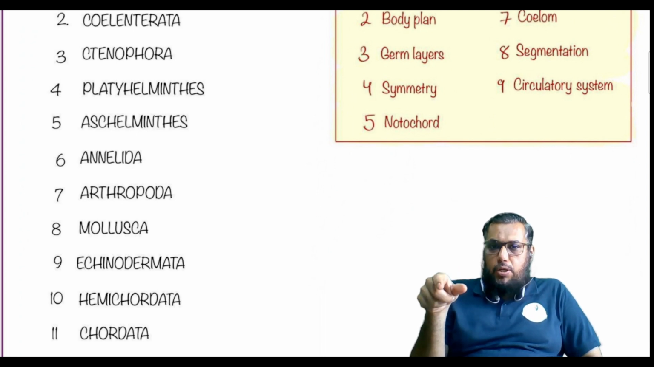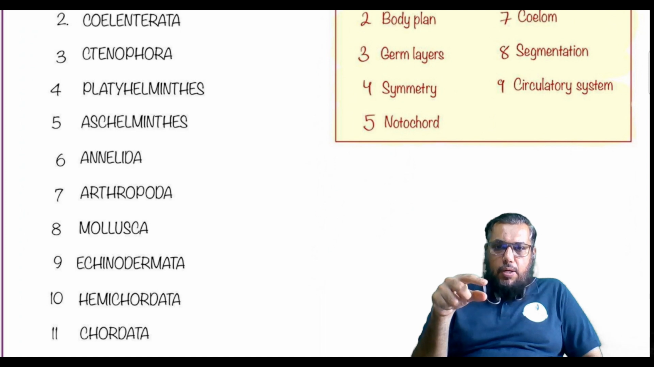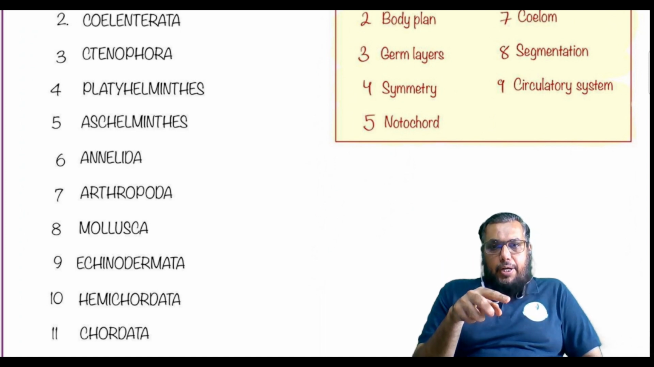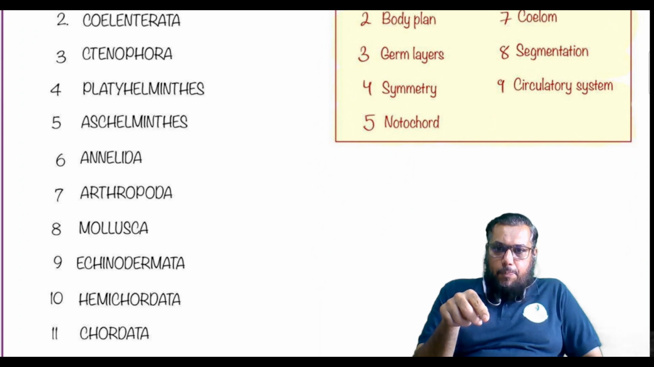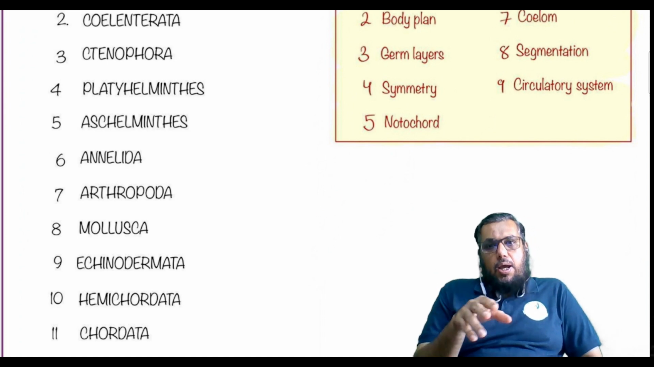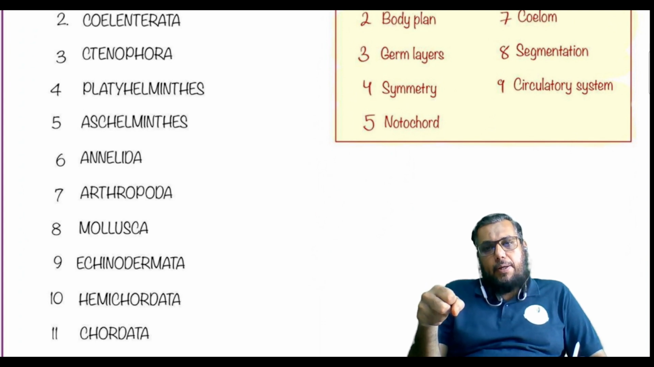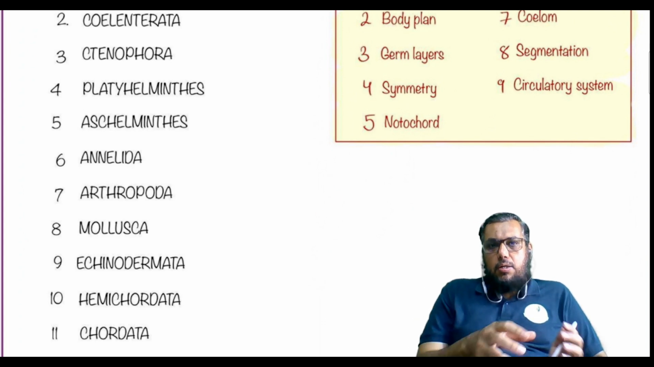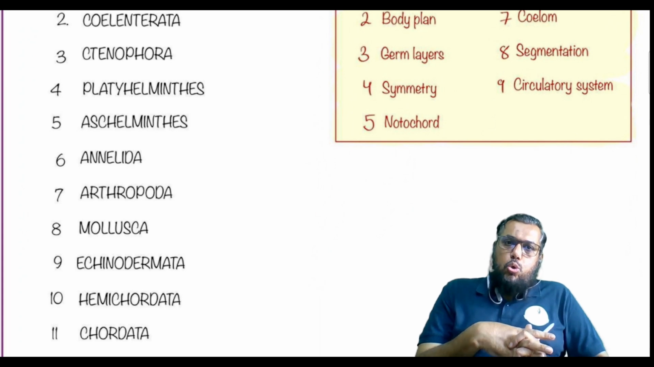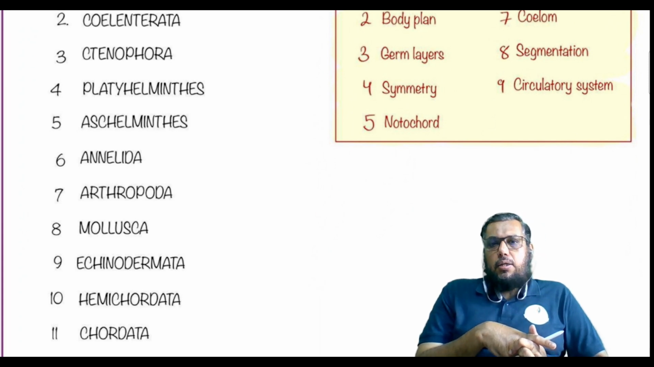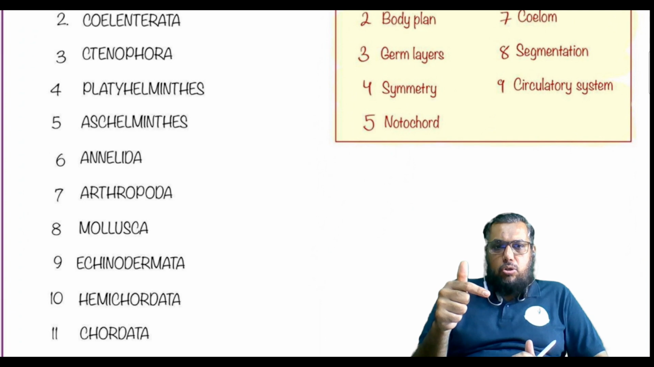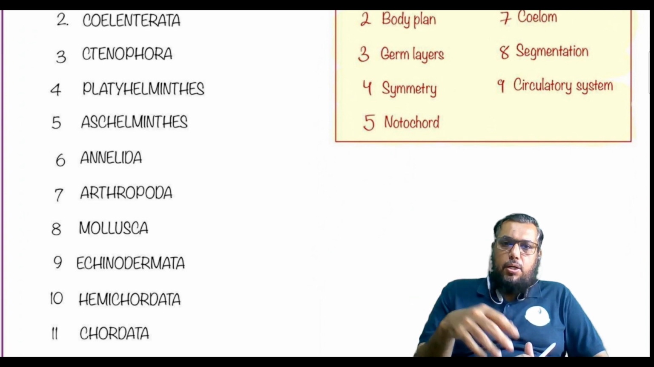of with tissues, without tissues. Without tissues, we have Porifera. With tissues, on the basis of symmetry, we have radial and bilateral symmetry. Radial symmetry includes only two phyla, that is Coelenterata and Ctenophora, whereas bilateral symmetry has a number of different phyla. So in order to classify them, we use the criteria of the coelom. Acoelomates are Platyhelminthes, pseudocoelomates are Aschelminthes, and eucoelomates include Annelida, Arthropoda, Mollusca, Echinodermata, Hemichordata and Chordata.